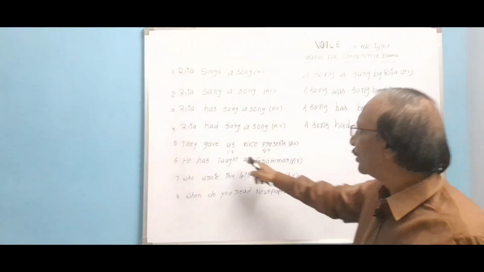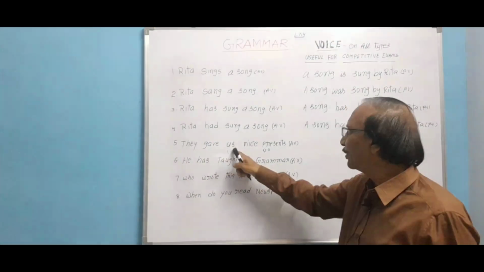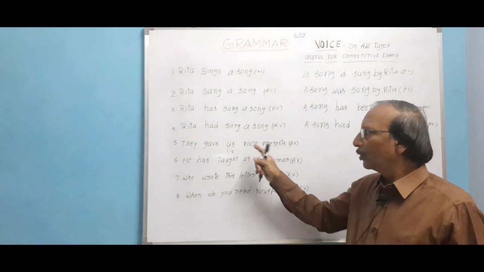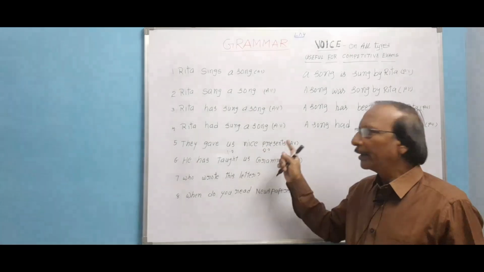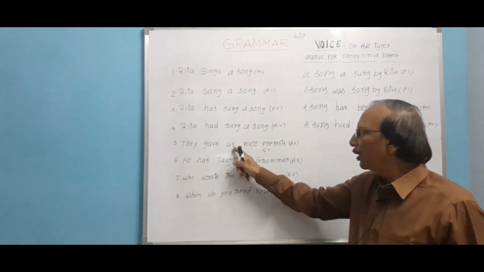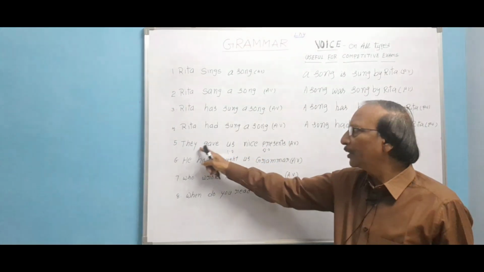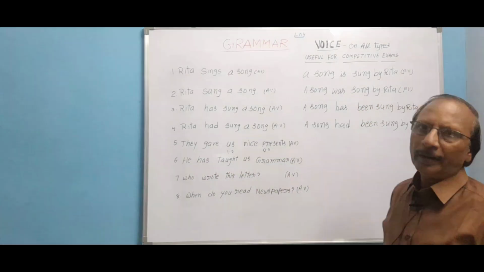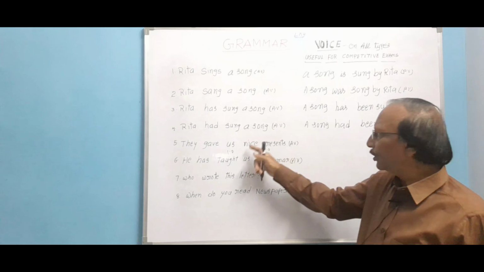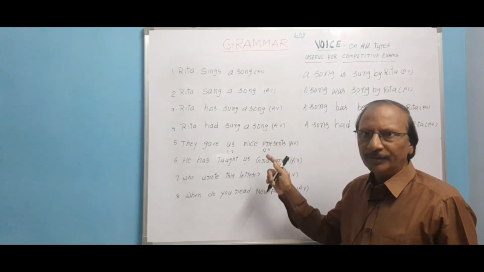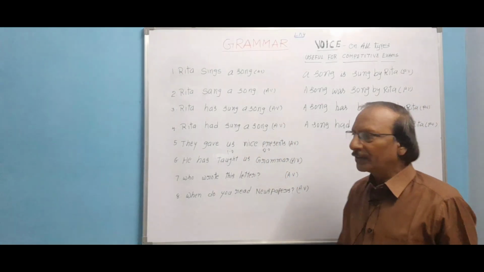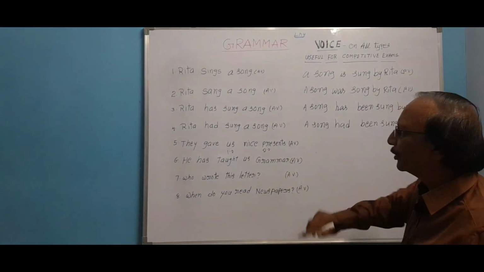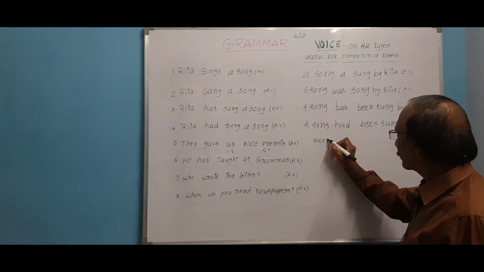Now let us see this sentence. They gave us nice presents. In this sentence you find two objects, one indirect object and the other direct object. They gave us nice presents. They is the subject, gave the verb, us the indirect object, nice presents the direct object. You can use these two objects in passive form as subject parts. Now let us start first with the direct object.